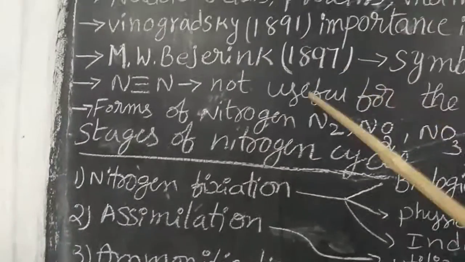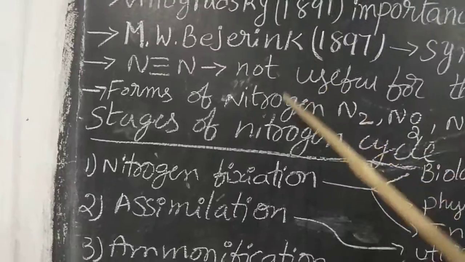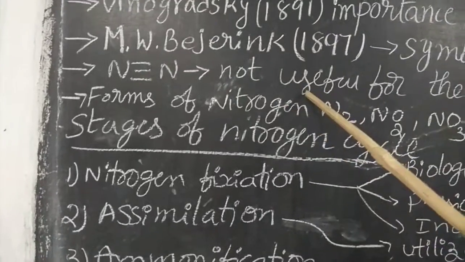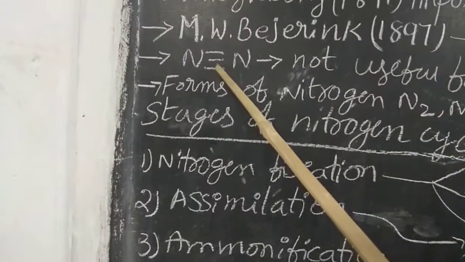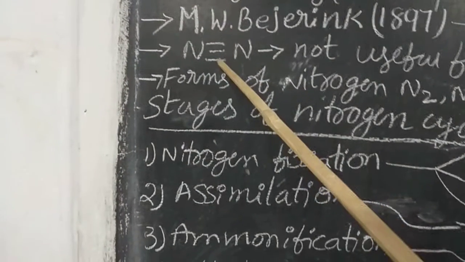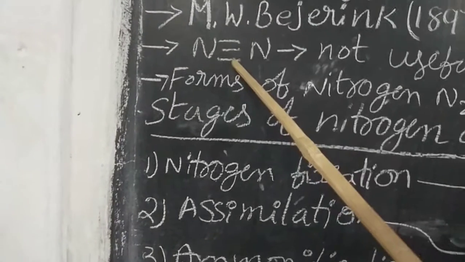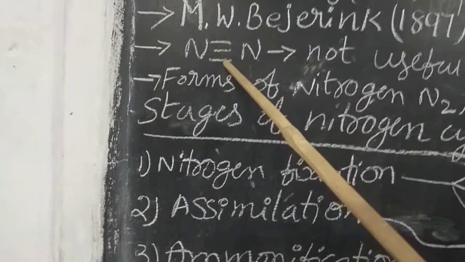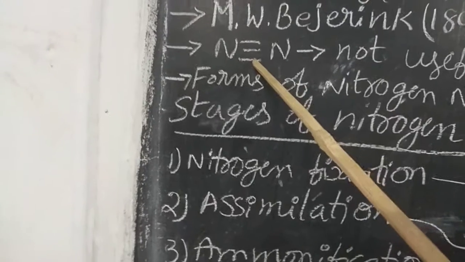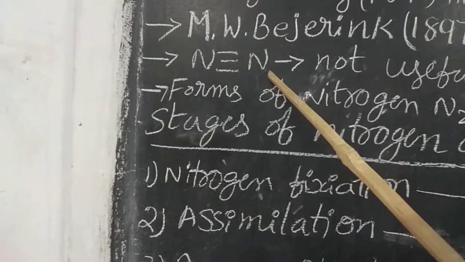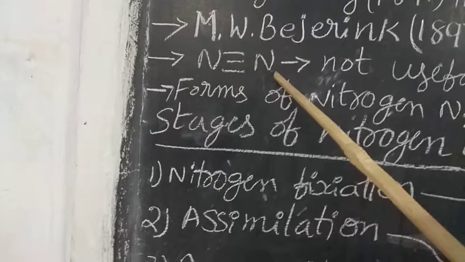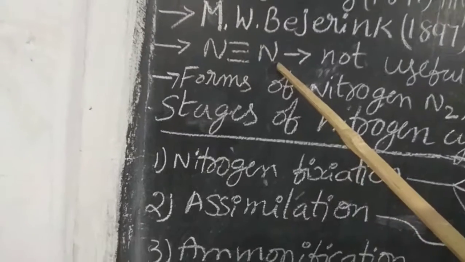Though nitrogen is present in huge amounts in the atmosphere, it is not useful for higher plants because nitrogen has a triple bond. To break this triple bond, we need 600 degrees centigrade, and these higher plants do not have any facility or enzymes to break these bonds and to prepare nitrogenous products. So that is the main reason. For that, we have to add nitrogen fertilizer externally for the crops.